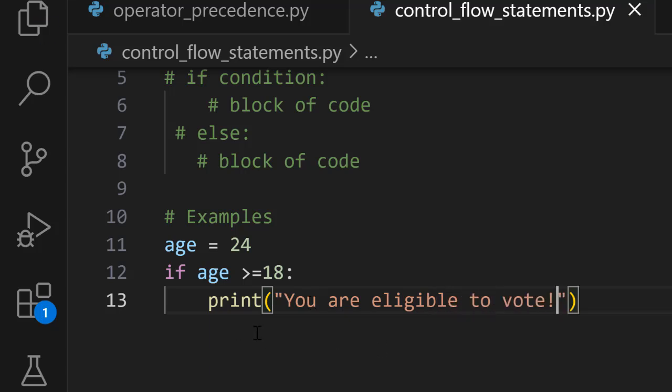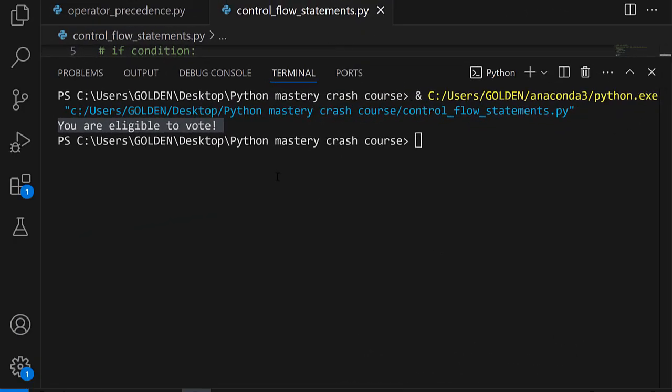Now there are cases where, okay, first of all, let's go ahead and test this out. When I run the program, the output that I am getting is that you are eligible to vote, and this is true.